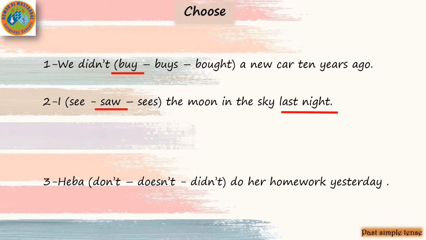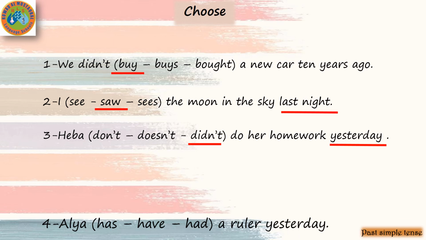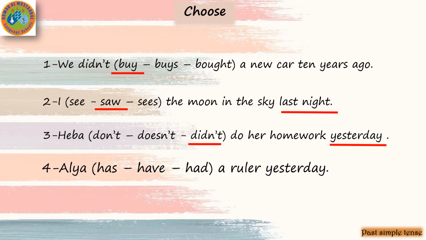Number 3, Hiba don't or doesn't or didn't do her homework yesterday. We have here the keyword of the past, yesterday, so we'll choose the negative in the past with didn't. So we'll choose didn't.